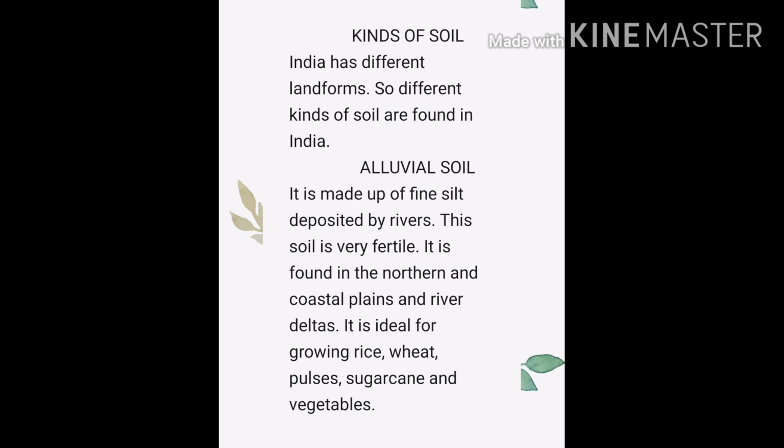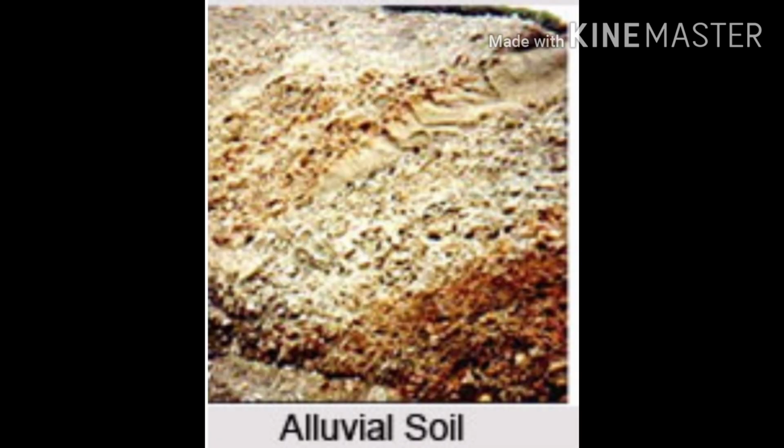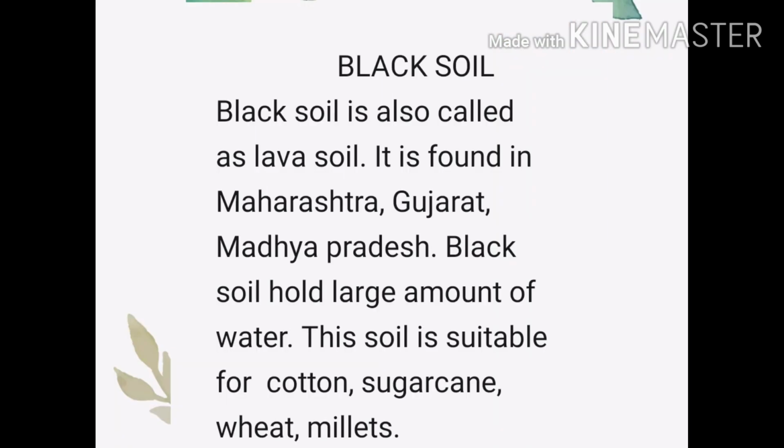Let's talk about alluvial soil. It is made up of fine silt deposited by rivers. This soil is very fertile and is found in the northern and coastal plains and river deltas, as I have shown you in the map. It is ideal for growing rice, wheat, pulses, sugarcane and vegetables. This is the most fertile alluvial soil. This soil contributes significantly to the development of agriculture.